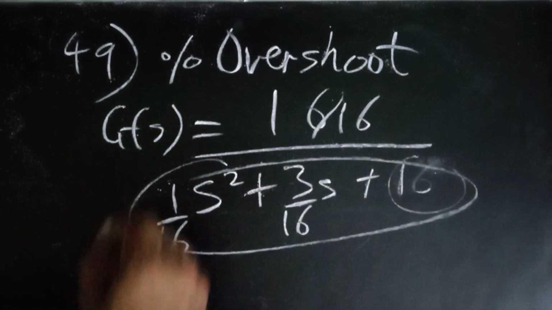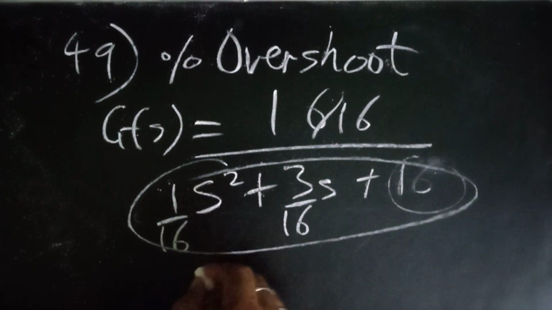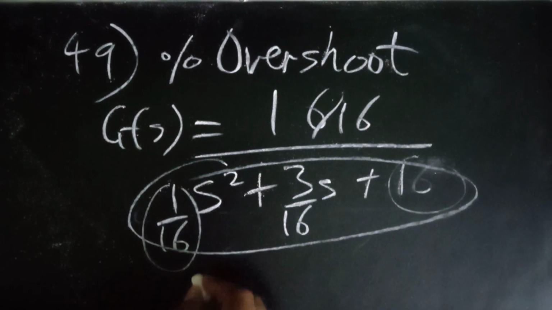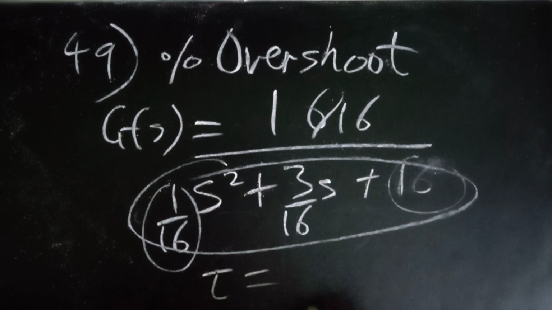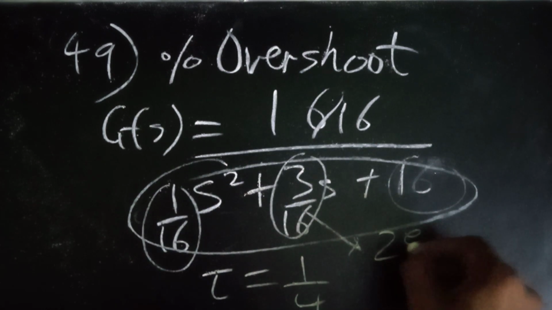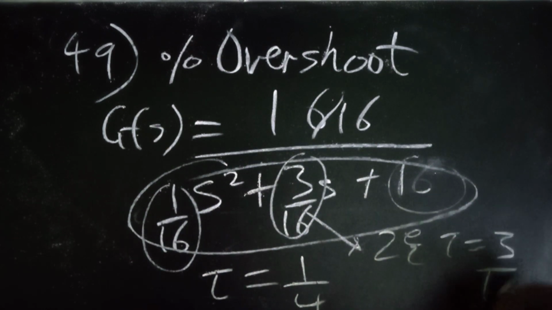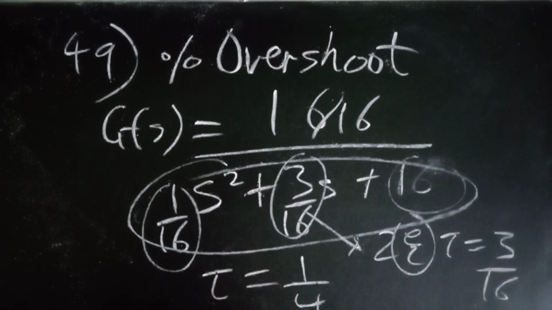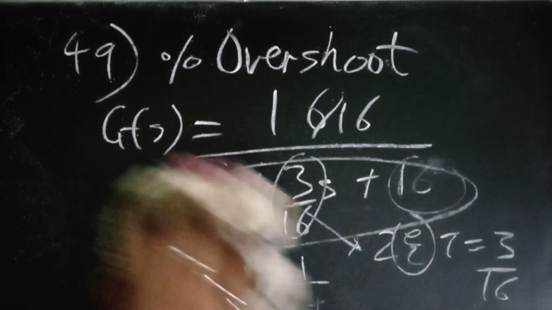Now we are concerned with the denominator, where 1 by 16 is tau square. So tau will be 1 upon 4, because tau square is 1 by 16. Now we can get the zeta value: 2 zeta tau is equal to 3 by 16. Let me calculate it.